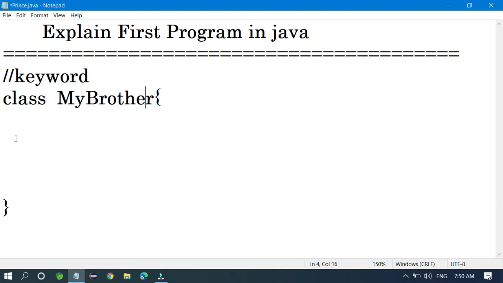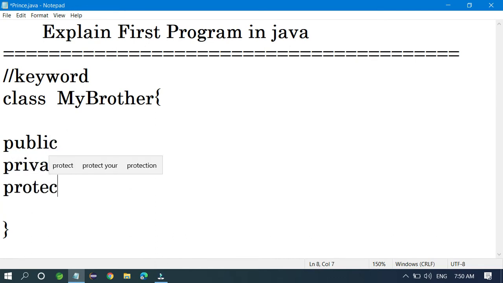Inside this I'm going to write public. Why public? Public means it can be accessed by anyone. You have public, private, protected and default.